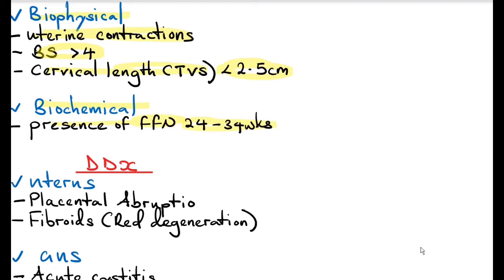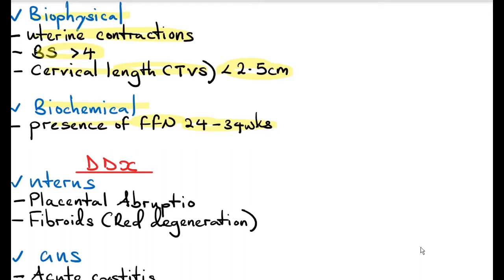In the previous video on PROM, I mentioned that fetal fibronectin is a glue-like glycoprotein that binds the fetal membranes to the deciduum, to the endometrium. Normally, it is found in the cervical vaginal discharge before 22 weeks and again after 37 weeks of pregnancy. So if you do a test of fetal fibronectin and the test is negative, it reassures that labor is not going to occur in the next 7 days. But if you find fetal fibronectin in the cervical vaginal discharge between, let's say, 24 to 34 weeks, it most likely tells you that preterm labor is going to occur in the next few days.